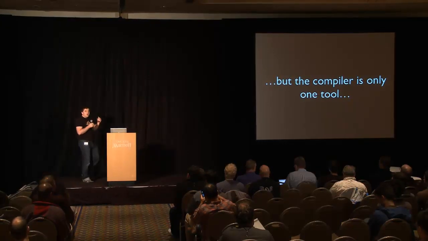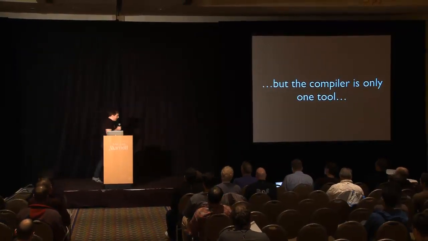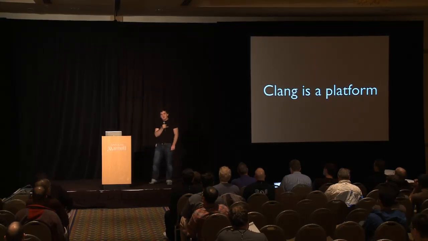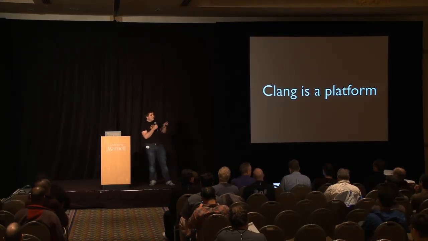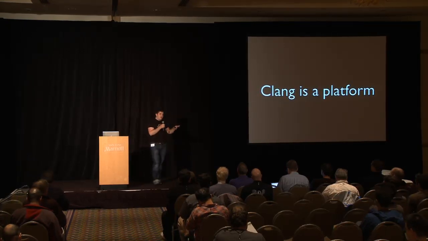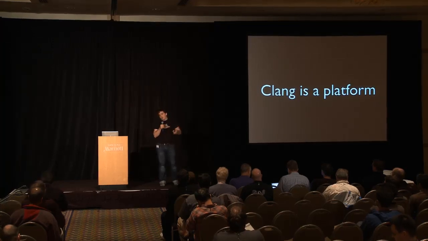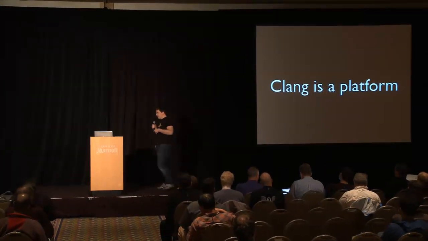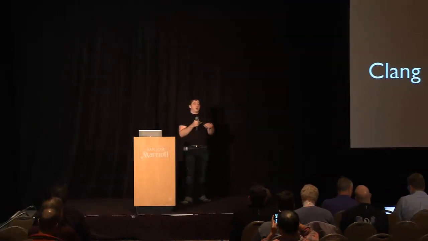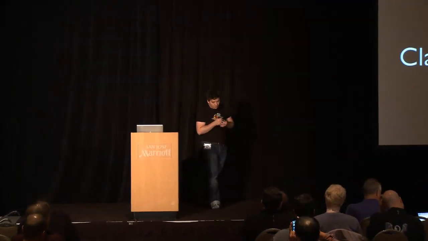But the compiler is only one tool, right? And Doug actually had this great slide that, funny thing, ends up in my slide deck as well. Clang is not about one tool. The compiler is one tool, but Clang is about something much more than that. It's about a tool platform. It's about the fact that we can build a lot of different tools on top of it. And that's really, really powerful. And we've worked on diagnostics. We're working on other tools. We're working on one-off tools. We're working on plugins. We're working on these things.